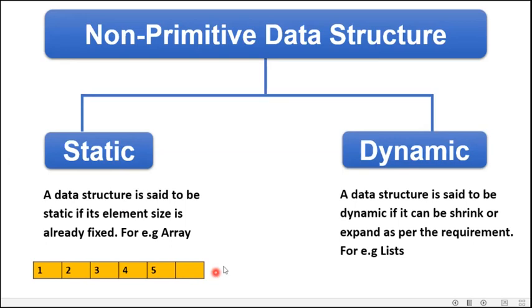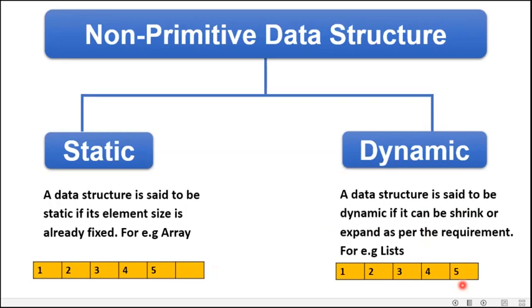What is dynamic? A data structure is said to be dynamic if it can shrink or expand as per the requirement. For example, list or tuple. As we have learned in our list also, if I want to store 5 elements, then the length of my list will become 5.